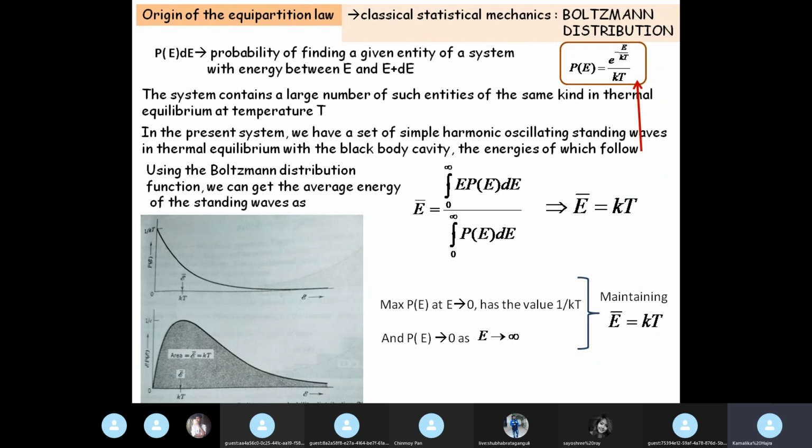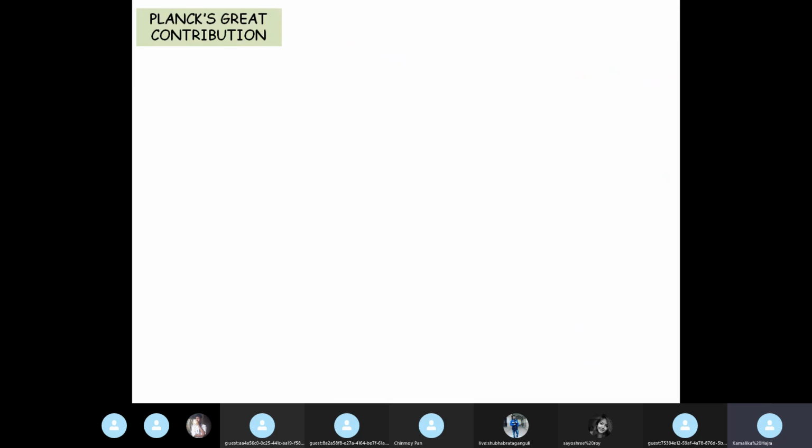Okay, so our system is a cavity within which we have a number of similar entities. What are these entities? These are electromagnetic standing waves. All right, so they follow this relation according to classical theorists. Now, what is Planck's contribution?